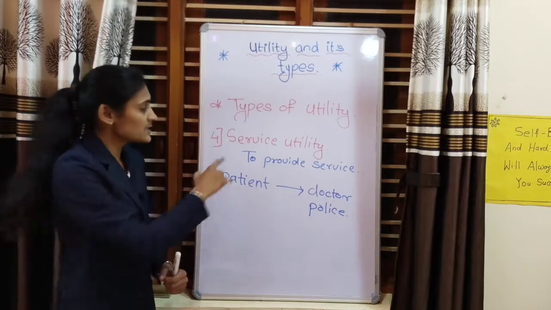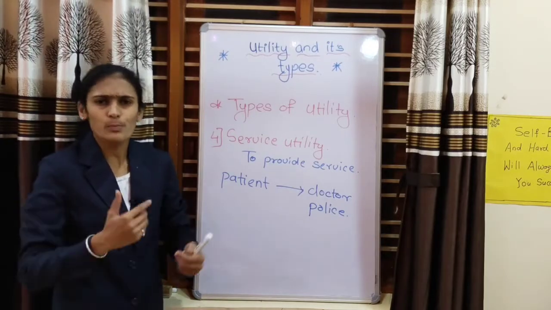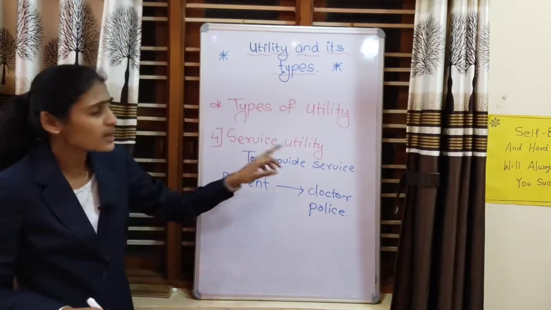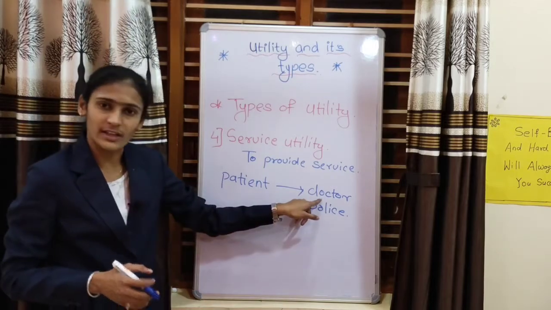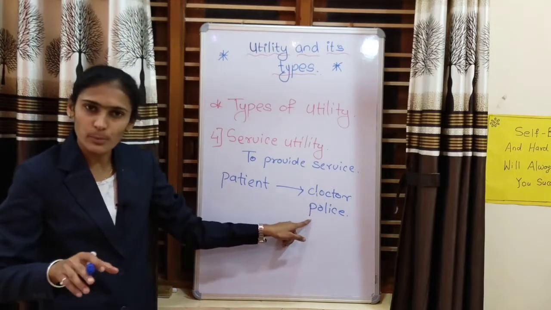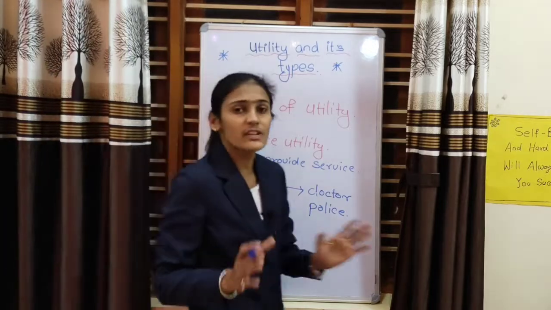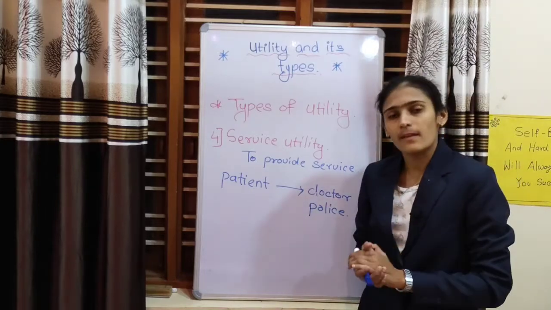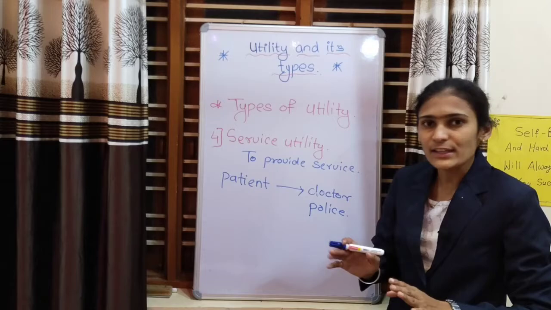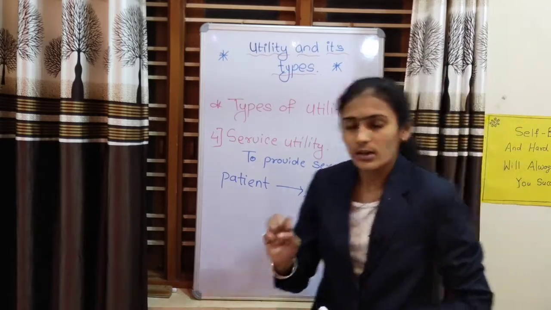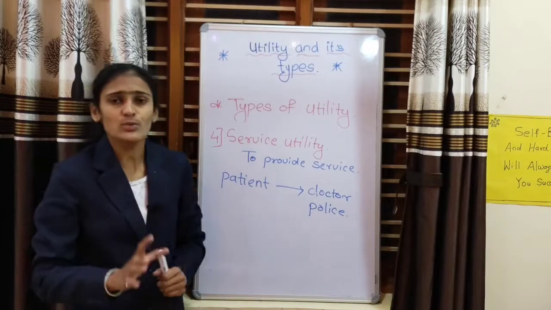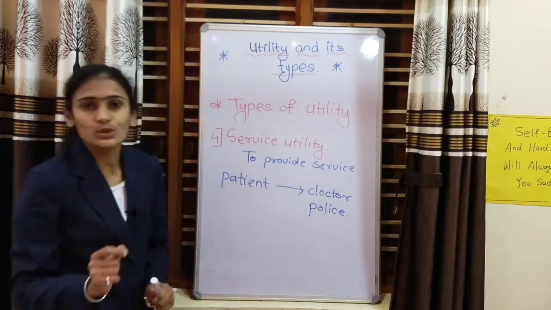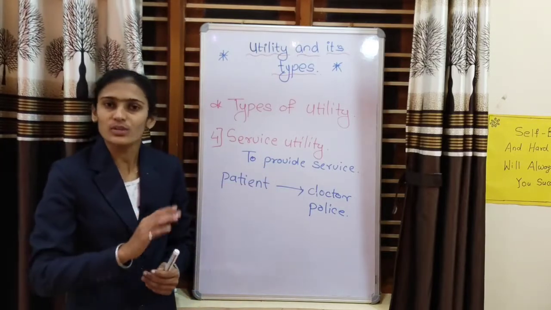The fourth type of utility is service utility. Service utility means to provide a service. For example, if an individual is a patient, then the commodity he or she needs is a doctor, and the utility comes from a doctor, not a police officer. Means the service utility depends on the condition we are in, what commodity we need, and which commodity can fulfill our needs and give satisfaction, that is the utility. We can even take the example of a criminal. If an individual is a criminal, then the utility he needs is from a lawyer, not from a doctor. So service utility also changes according to the condition or situation.